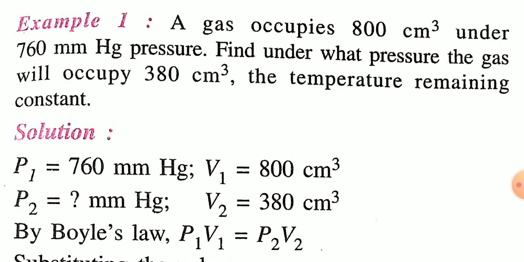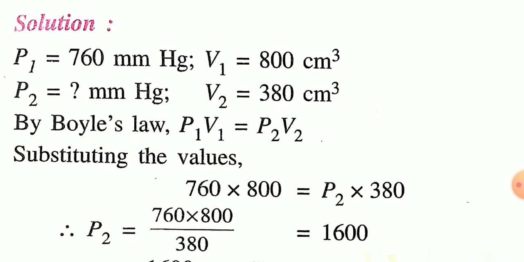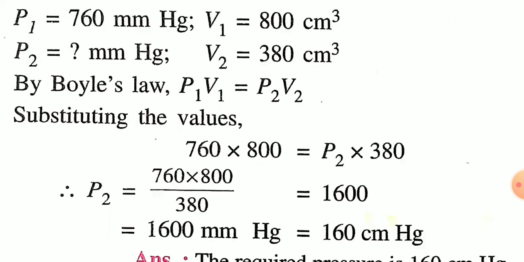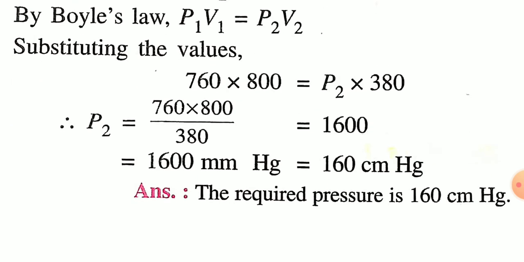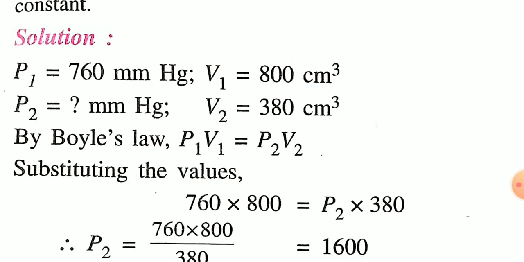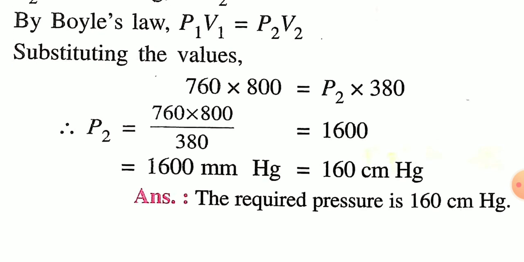Put these values in the P1 V1 = P2 V2 equation and calculate the value of P2. After calculating, the value of P2 will become 1600 mm Hg pressure, which is equal to 160 cm Hg pressure.